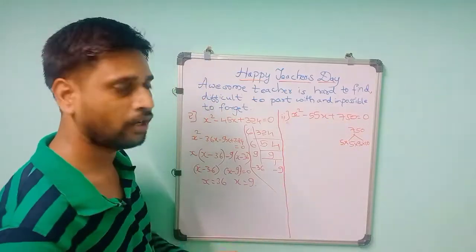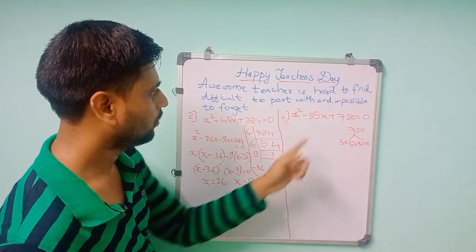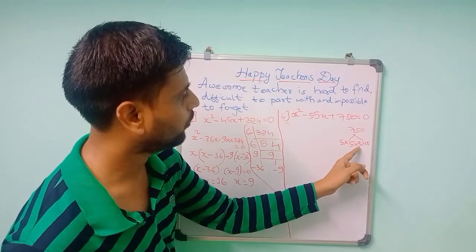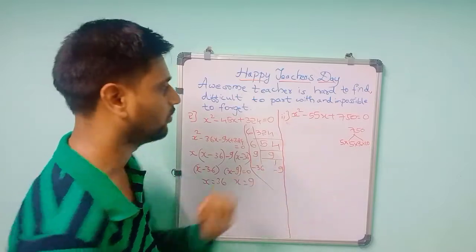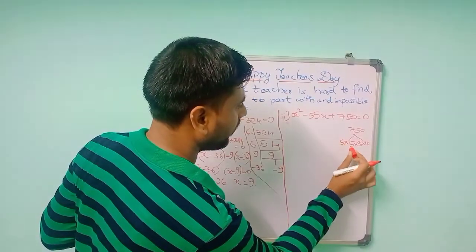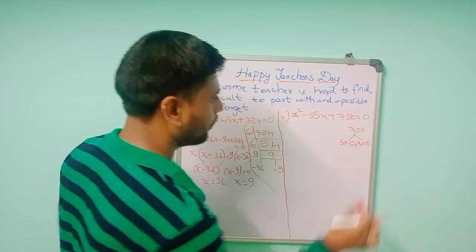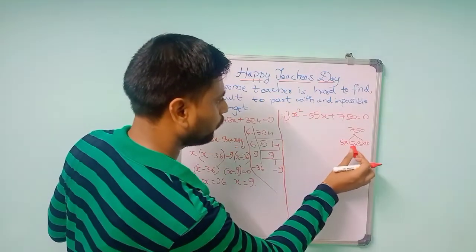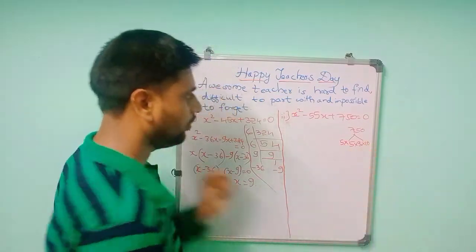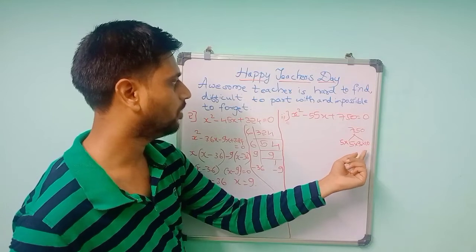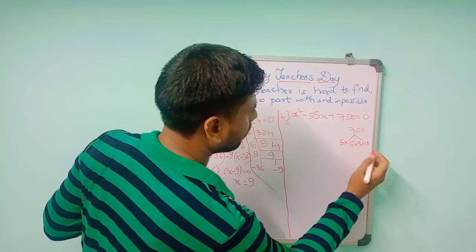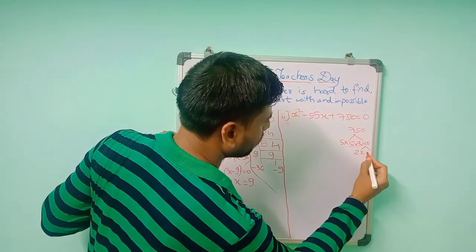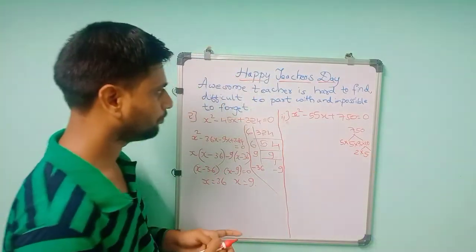So you have to search for numbers more than 20. If you take 5 into 3, it will become 15. 5 into 10 it will become 50. It will not come 55. So if you take 5 into 5, 25, 25 into 3 is 75, it will become a larger number. So if you take 5 into 5, 25, and again here 5 into 5, you can split that as 2 into 5, 2 into 5.